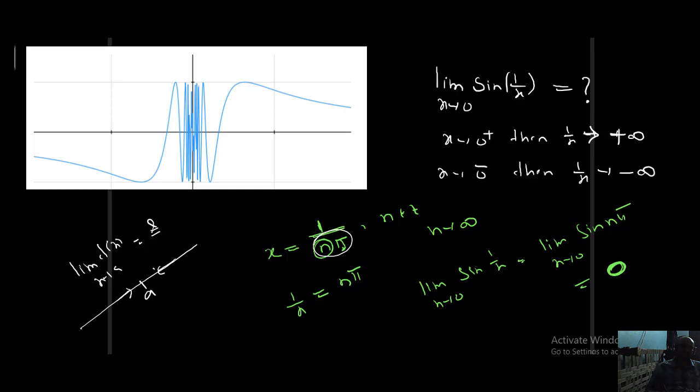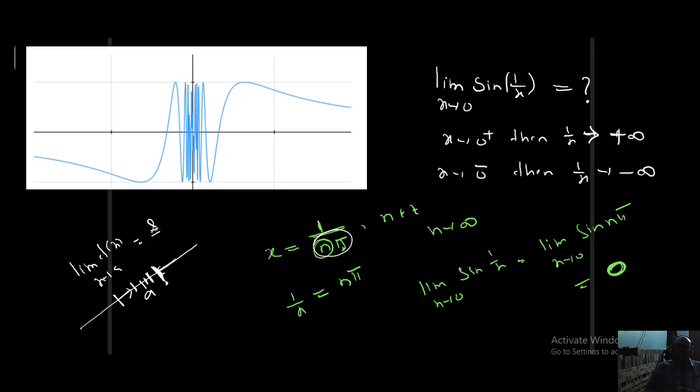So listen, students, if you take any x value here, the corresponding y value should be nearer to L only. You take another x value here, your corresponding y value should be L only. You take an x value here, your corresponding y value is L only. Like that, if you take x from lower values of a, your y value should be L only. You take any x nearer to a from lower values of a, the f of x value should be L. Then only you can say that the limiting value of f of x is L when x is tending to a.